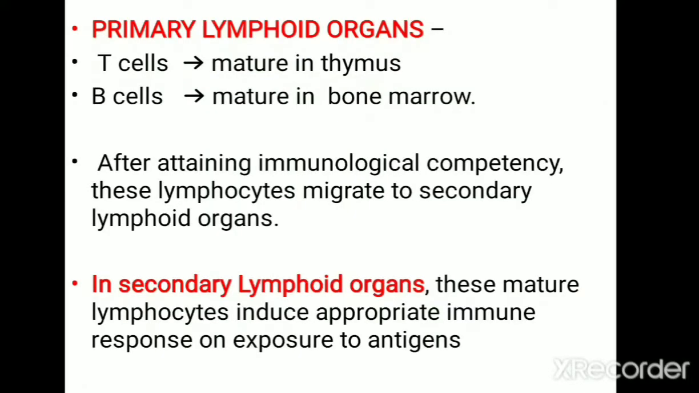So B cells, that is the B lymphocytes, undergo maturation within the bone marrow, and T lymphocytes undergo maturation within the thymus. After their maturation, both B lymphocytes and T lymphocytes are transported towards the secondary lymphoid organ or the peripheral lymphoid organ. What is the importance of the peripheral lymphoid organ? It is the site where matured B lymphocyte or T lymphocyte interact with their corresponding antigen. Once they interact with their antigen, that will initiate their immune responses.